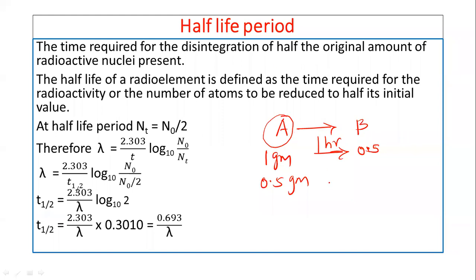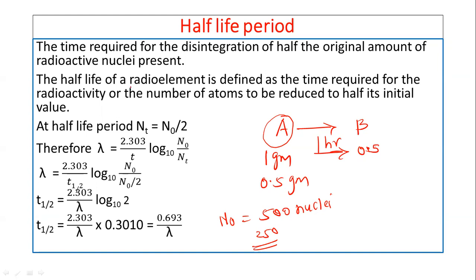Suppose that we have 500 nuclei of this radio element present initially when we start the process. N0 equals 500. The time required for the disintegration of half of the original amount, half the amount being 250, whatever time is required to disintegrate 250 nuclei, is called the half-life period of that radioactive element. And this half-life period is different for different elements.